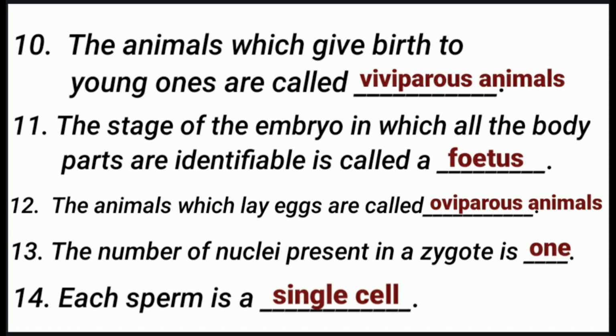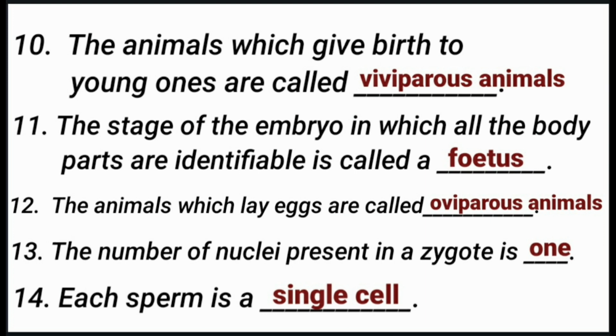The animals which give birth to young ones are called viviparous animals. Next one. The stage of the embryo in which all the body parts are identifiable is called a fetus. The animals which lay eggs are called oviparous animals.